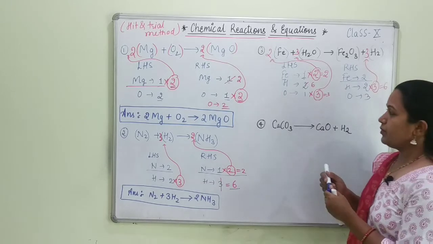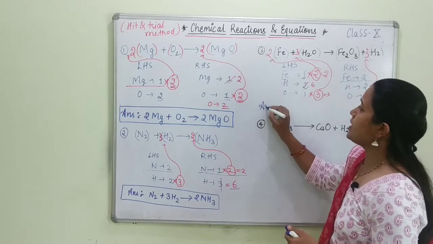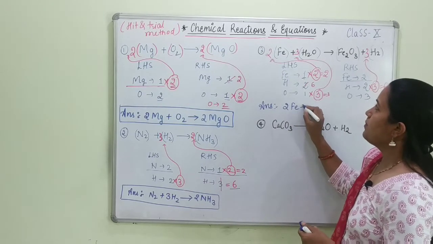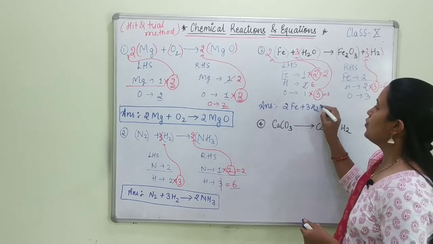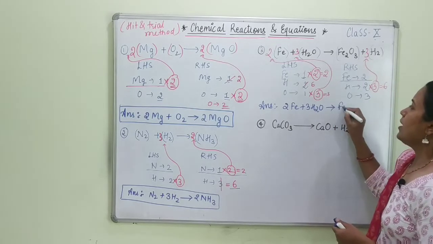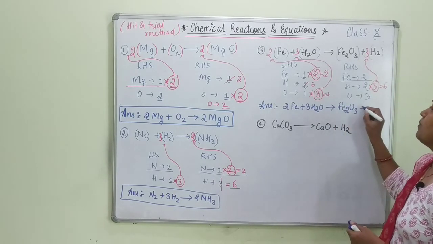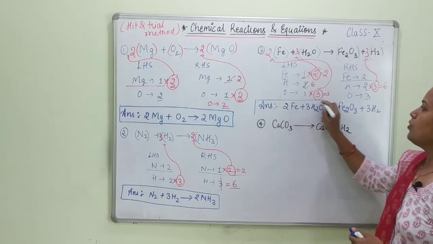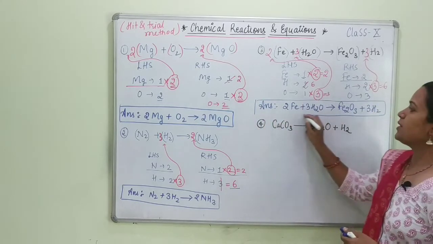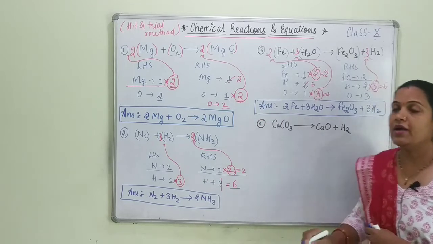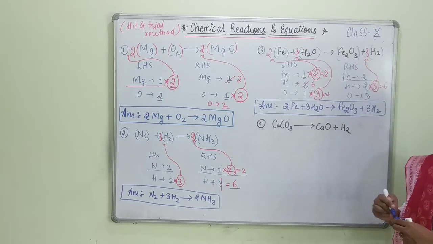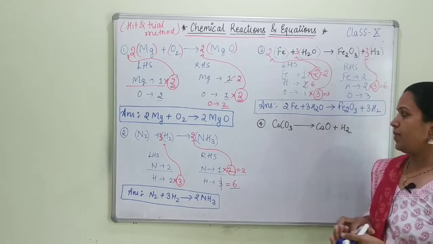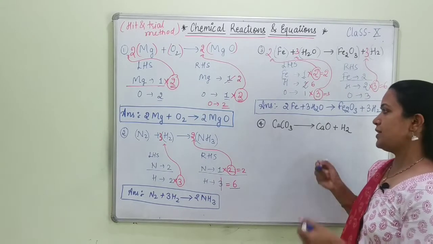Okay, now finally we can write its answer, and the answer is 2Fe plus 3H2O arrow Fe2O3 plus 3H2, and this one is the properly balanced chemical equation, and we have balanced this with the help of hit and trial method. Okay, now let's start with the next one.